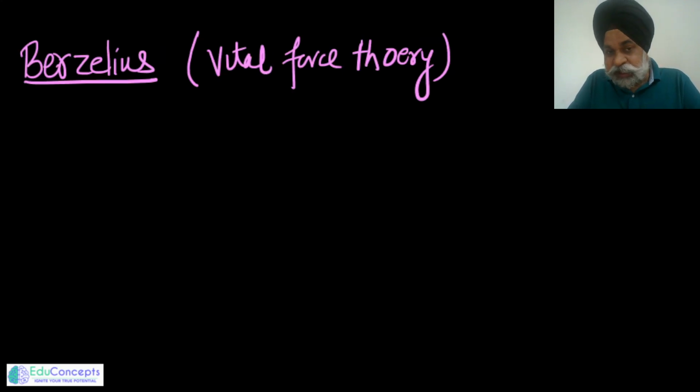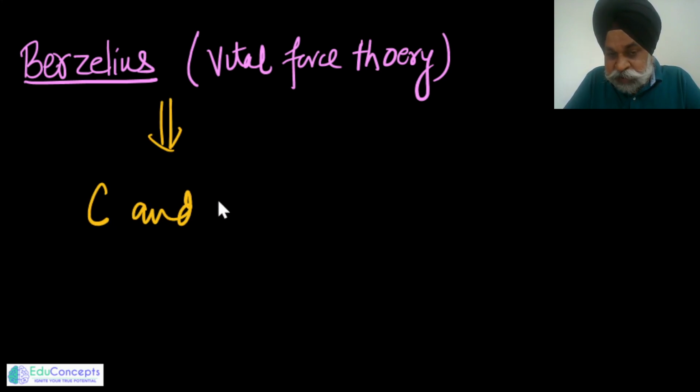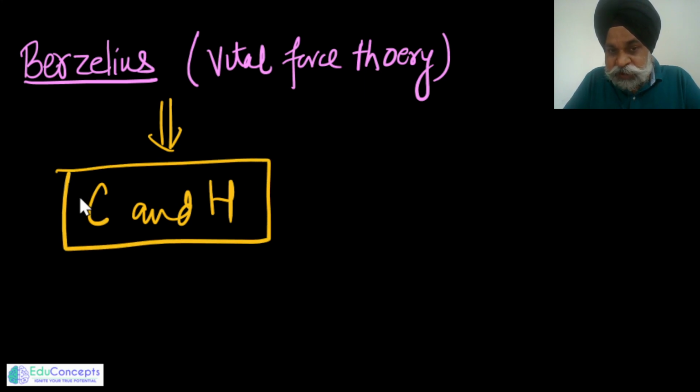But there was a scientist called Berzelius who proposed a vital force theory. He said that all living entities have something so unique or vital inside them that only it allows them to make the compounds of carbon and hydrogen. According to him, the compounds of carbon and hydrogen are formed inside living entities, and he proposed this as the vital force theory. So to make any compound related to carbon and hydrogen along with some hetero elements, a vital force is required, which is there only in living entities, according to Berzelius.